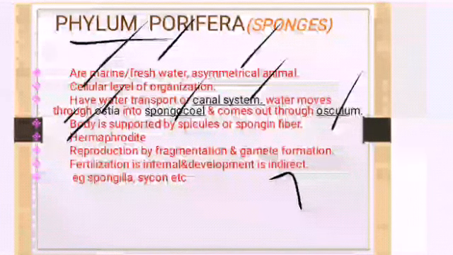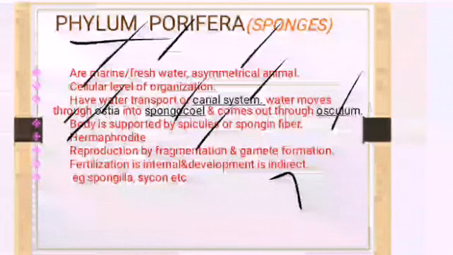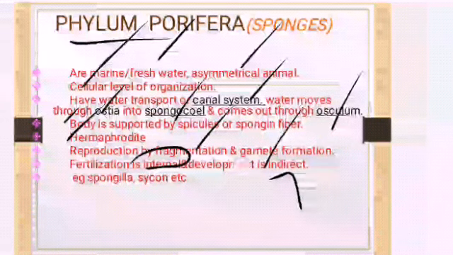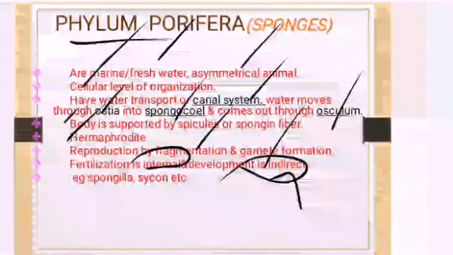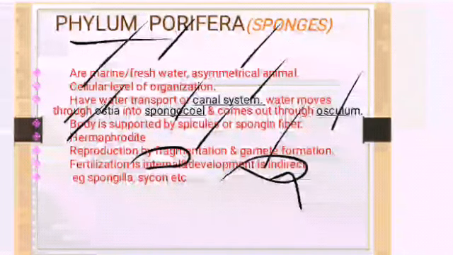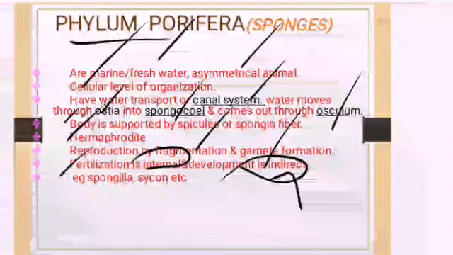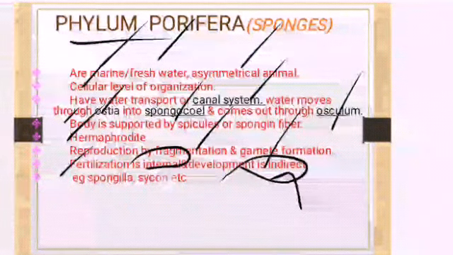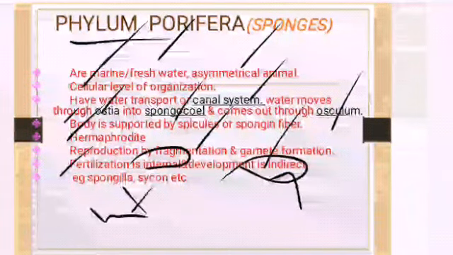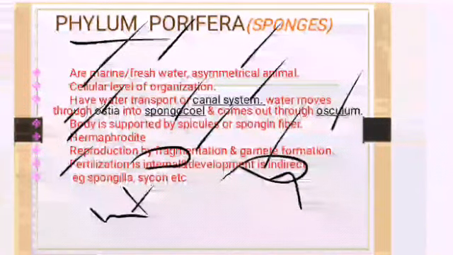Reproduction: they usually undergo fragmentation or gamete formation. Fertilization is internal and development is indirect. Listen, these two terms I will explain once. Again, this will not be repeated. What is internal fertilization and what is external fertilization? Fertilization is said to be internal when the fusion of the male gamete, the sperm, and the female gamete, the egg, takes place inside the body of the female. Then it is called internal fertilization. If it is taking place in the female sex organ, then we call it what?